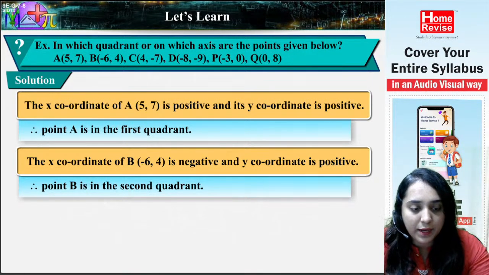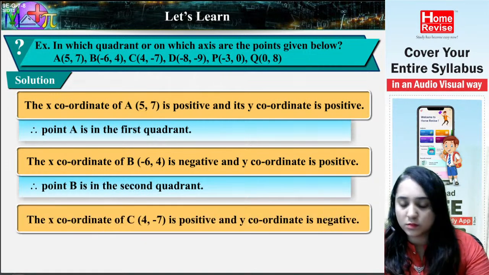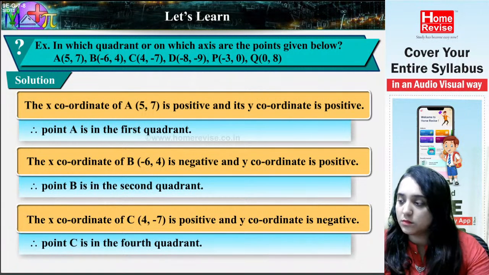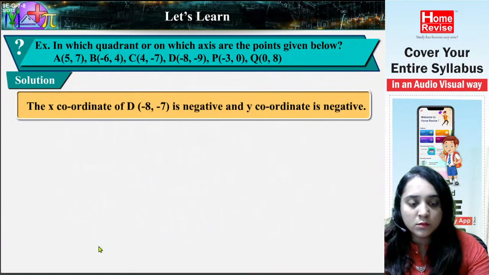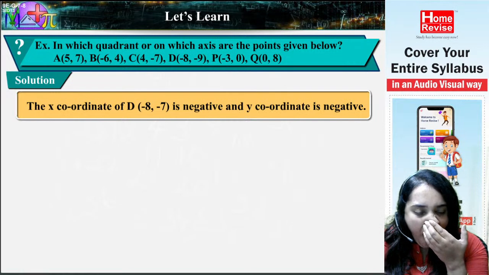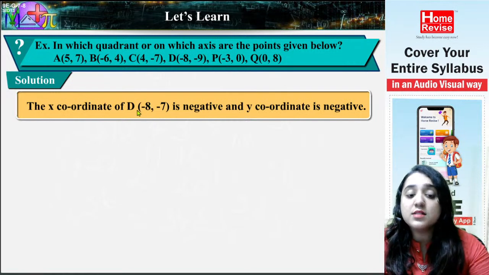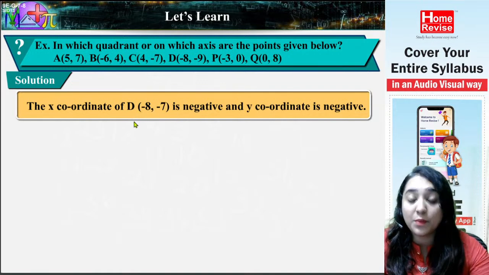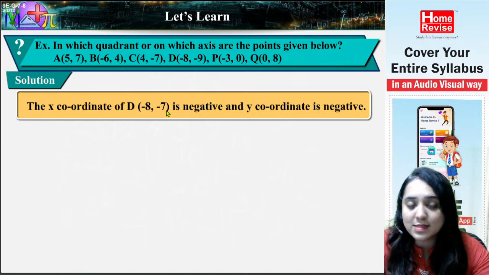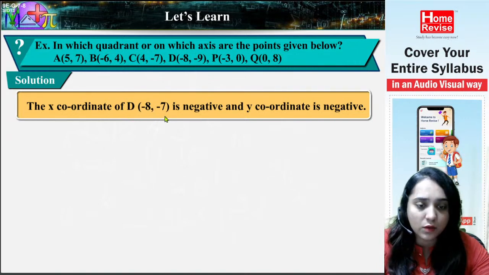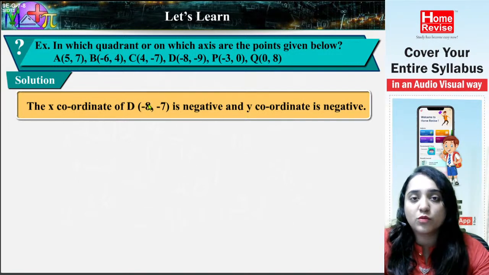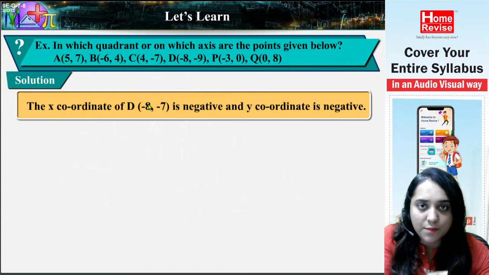Okay? हाँ, pay attention. The x-coordinate of C, (4, -7), is positive and y-coordinate is negative. Therefore, point C is in the fourth quadrant. The x-coordinate of D, (-8, -9), is negative. Just by looking at the sign, positive है या negative है, that you will identify, that way you are going to identify where exactly they are lying. Okay, जैसे x के लिए it is negative and y के लिए it is negative, so negative negative, तो both are negative, that means third quadrant. ठीक है, तो it depends.